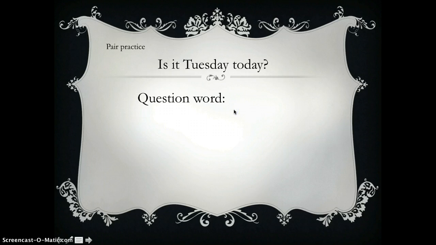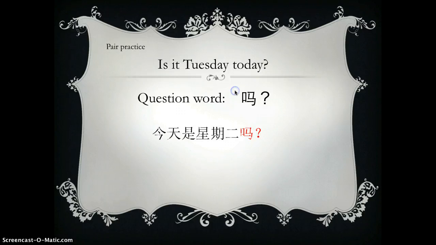Now let's look at this one. How can we make this sentence? Is it Tuesday today? So it's a question, right? And pay attention to here. So just think about this in English. Is it a Tuesday today in English? The answer will be like yes, it is, or no, it is not, right? So it's a yes or no question. Remember, for all of the yes or no type question, the question word we need is ma. Okay, so just put ma at the end of the statement, and then you can make the question.